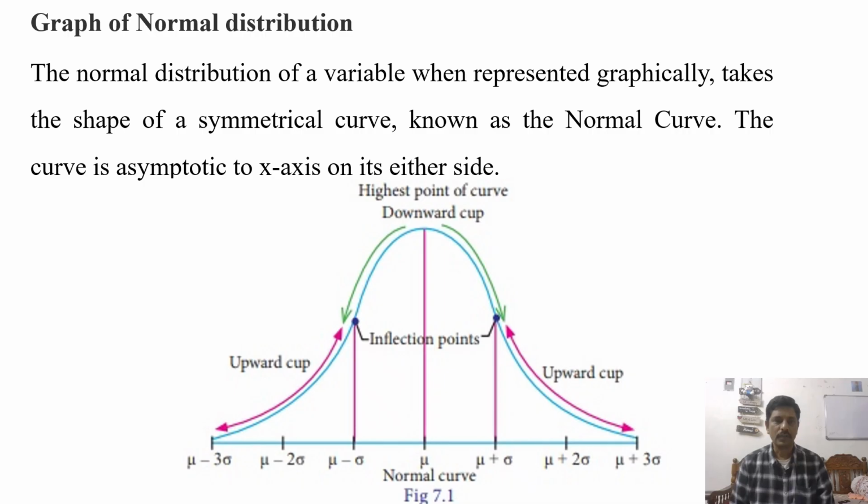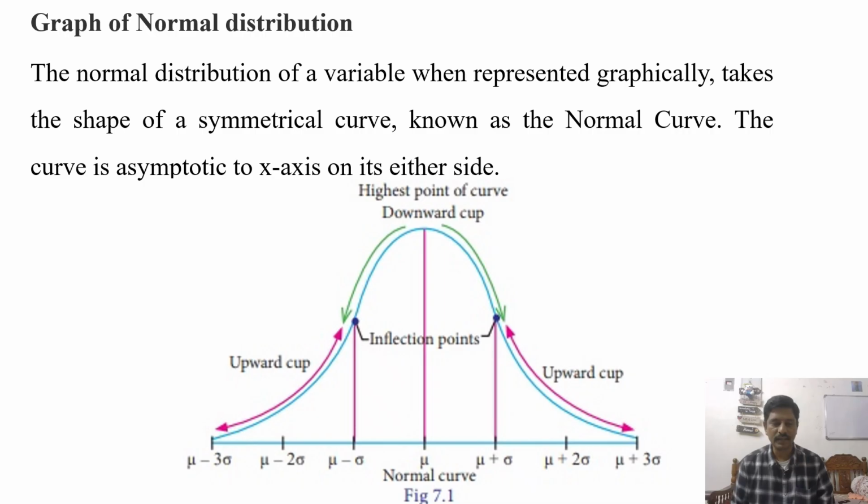Now the graph of the normal distribution. This is very important. The normal distribution of a variable, when represented graphically, takes the shape of a symmetrical curve known as the normal curve. This curve is asymptotic to the x-axis on either side. What is asymptotic? Asymptotic is nothing but a tangent.